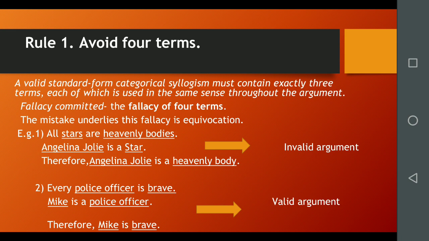Let's look at the second example. Every police officer is brave. Mike is a police officer, therefore Mike is brave. The second argument is valid because every police officer is brave. This is the major premise. In this premise, police officer is the middle term, brave is the major term. Mike is a police officer, Mike is the minor term, it is the subject of the minor premise, and again we have police officer, the middle term. Both the premises are logically connected with each other, so the final conclusion, Mike is brave, is valid and it stands to reason.